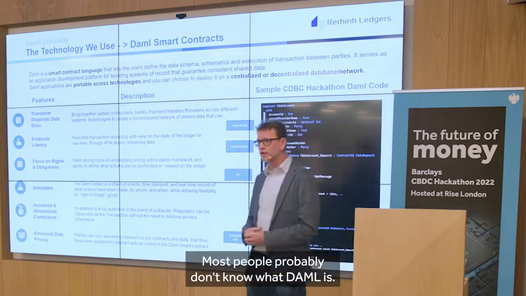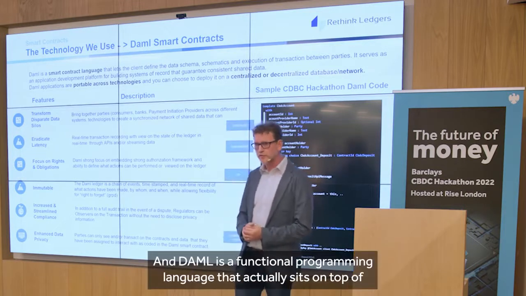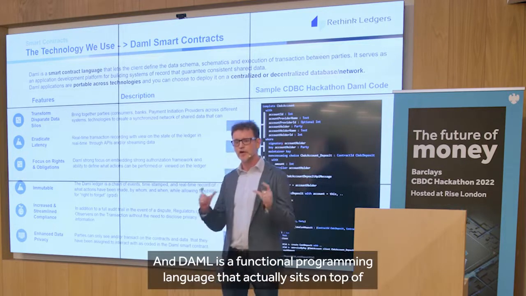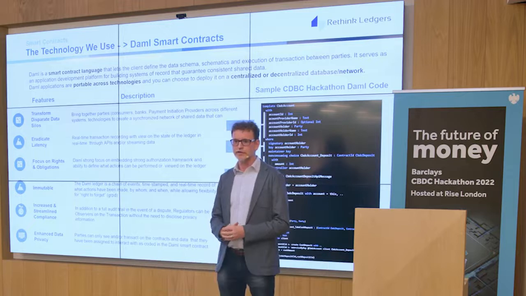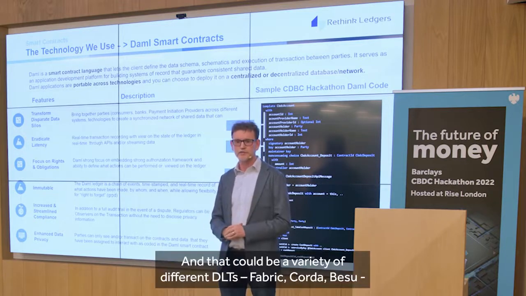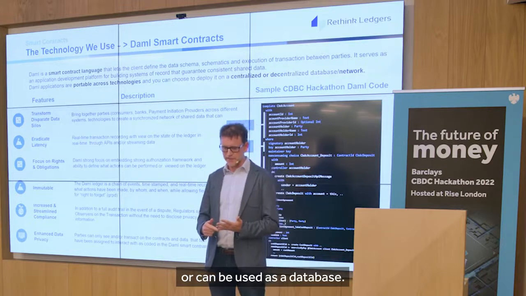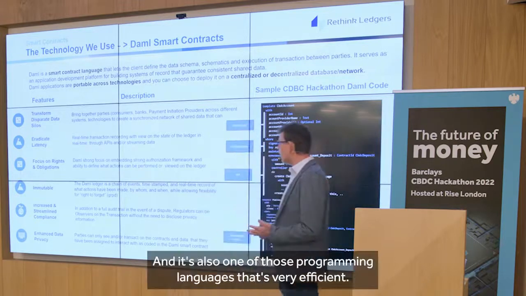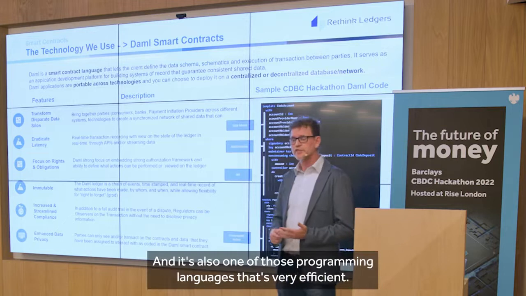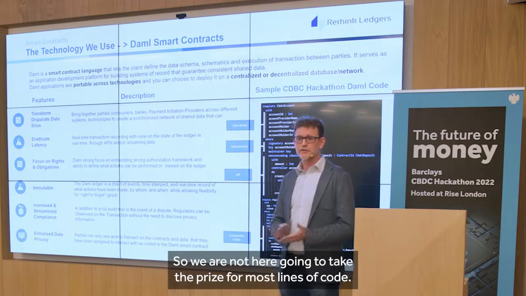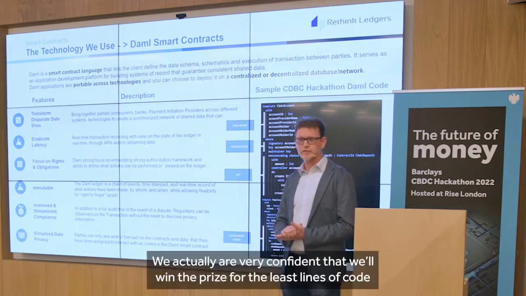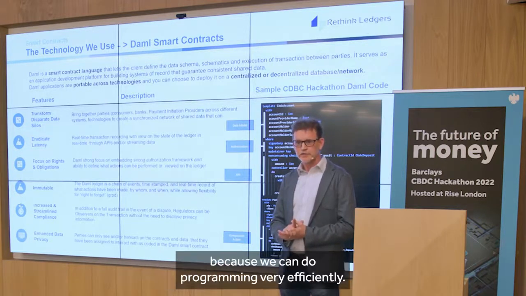Most people probably don't know what DAML is. DAML is a functional programming language that actually sits on top of a ledger stack. That could be a variety of different DLTs, Fabric, Corda, Besu, or it can be used on a database. And it's also one of those programming languages that's very efficient. So we're not here to take the prize for the most lines of code. We're very confident that we win the prize for the least lines of code,